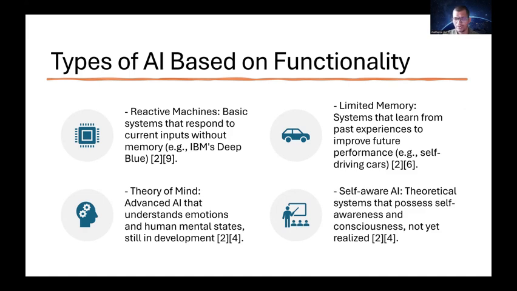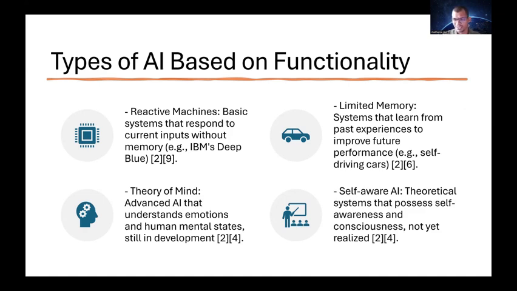Then coming to the third one, the theory of mind. This is somewhat advanced AI that will understand emotions and human mental states. Still, it is in developmental stages. For example, you might have watched in the movies whenever the humans feel stressed, a robot will come to them and assist them. If the human is looking dull, then the robot will come and try to cheer him up. So this is advanced AI, and still it is in the developmental stages.